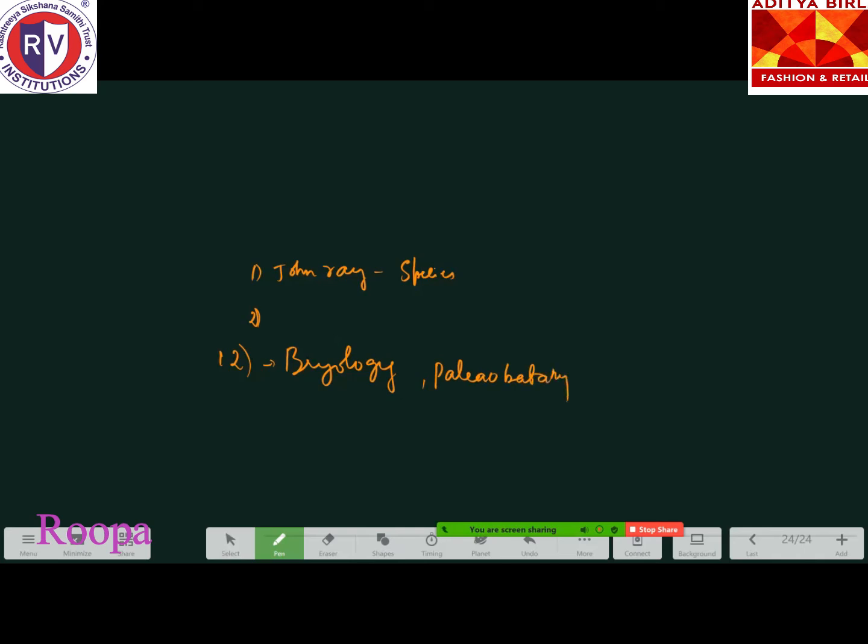Paleobotany. Okay, the study of fossils only comes under paleontology, and in that, paleobotany is also one of the branches. That's it. So these are the scientists for this option: H. Santapu, father of Indian systematic botany. Any doubt? Have you all written all the scientists' names? Because it may come in the next questions also.